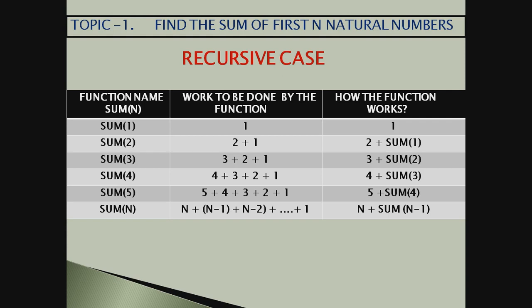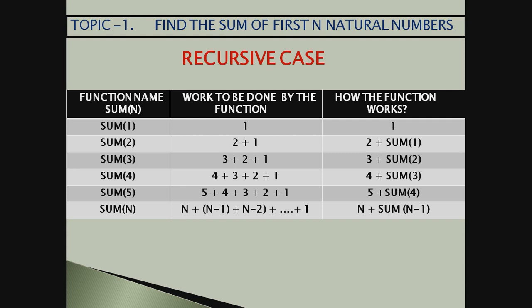But Python works in a different way. I should say the computer works in a different way. For sum n, it will keep n plus sum n minus 1. You can relate it with the thing written above it. See, 5 plus sum 4. The 4 there in sum 4 is 1 less than 5. So if I take n, then within sum I should write n minus 1. So it becomes n plus sum n minus 1.